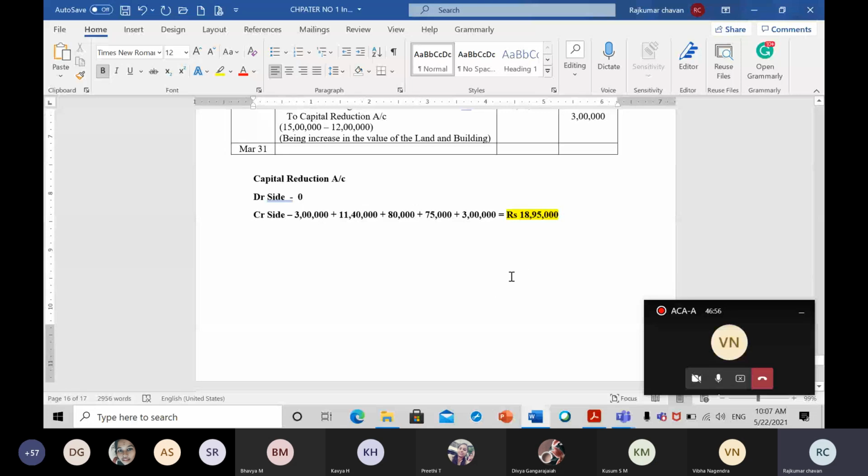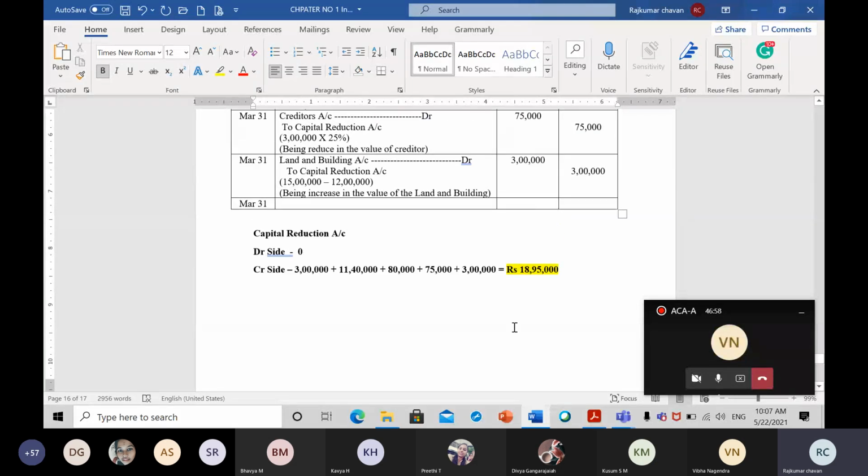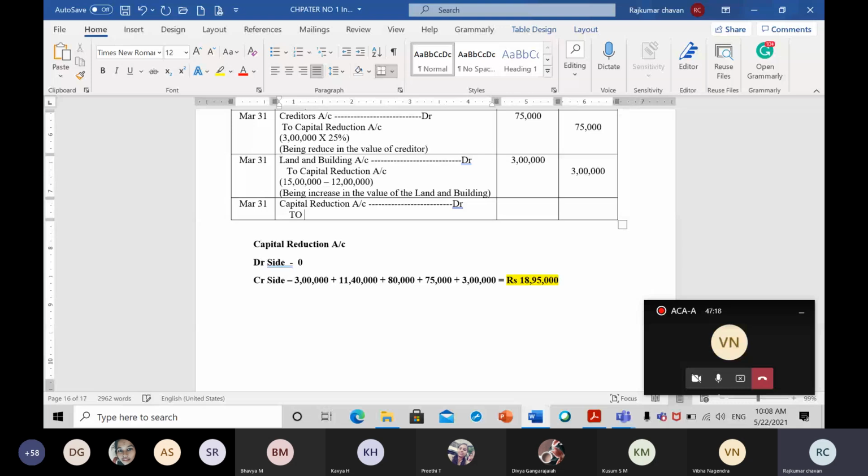So it means what? Out of this 18 lakh 95,000, I can easily write off 8 lakh 50,000. Yes, so I can write off that one. So let us pass the entry because that much amount is available in the capital reduction account. So the capital reduction account will be debited. Write one by one. What are the items we need to write off?